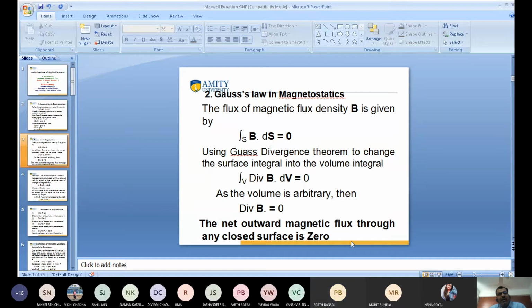Okay, sir. Are you able to understand or not? We use the Gauss divergence theorem, we can also use the Stokes theorem. Yes, sir. I have used this for the right hand side 0, no problem. I have used it to convert the surface integral into the volume integral. So simply we have used this formula on the left hand side. In equation 1, the left hand side has the surface integral, so we use the Gauss divergence theorem and convert the surface integral to a volume integral. They are the same. Okay, sir. You get my point?